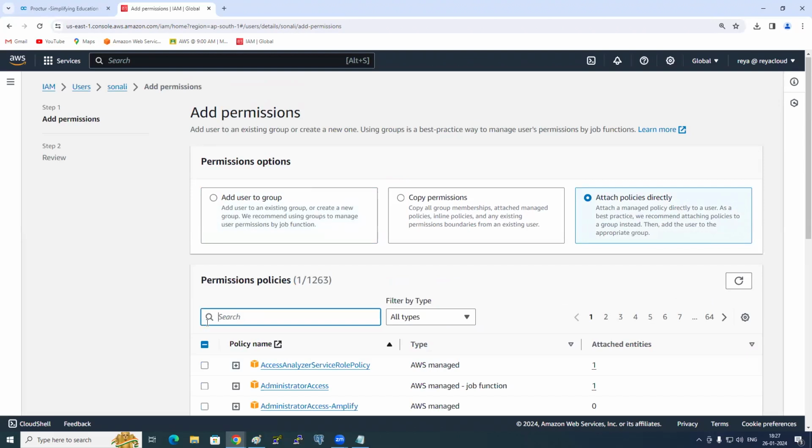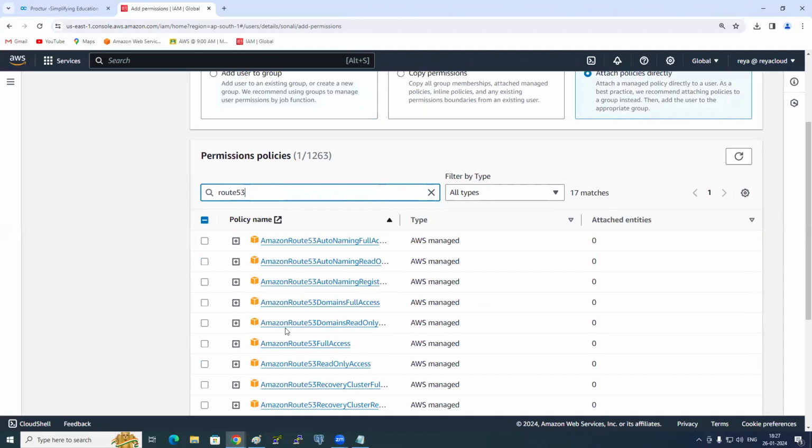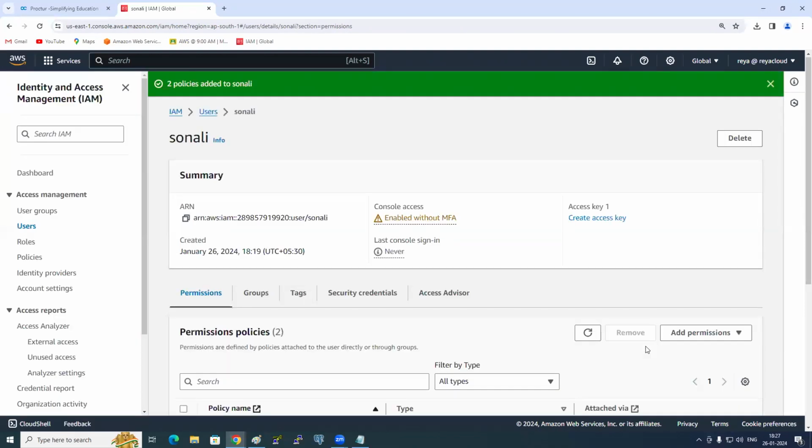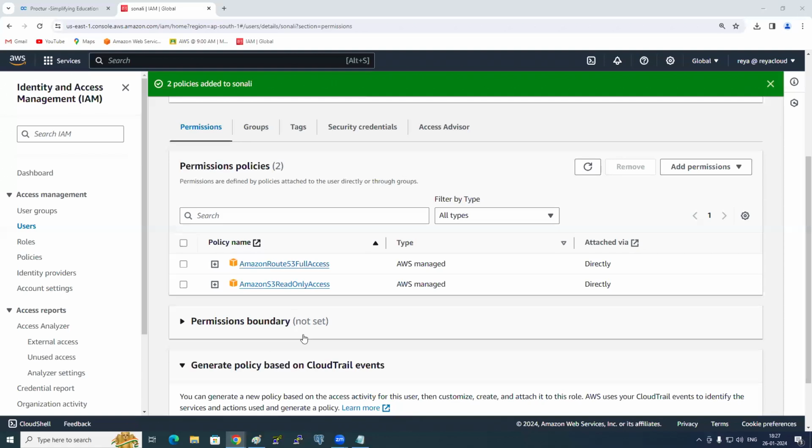Can we give multiple services? Route 53, full access is there, no? Select. So can I select multiple services? Yes, click next, and then add permissions. You see? So do you all understand now how to add and remove permissions for the IAM user?